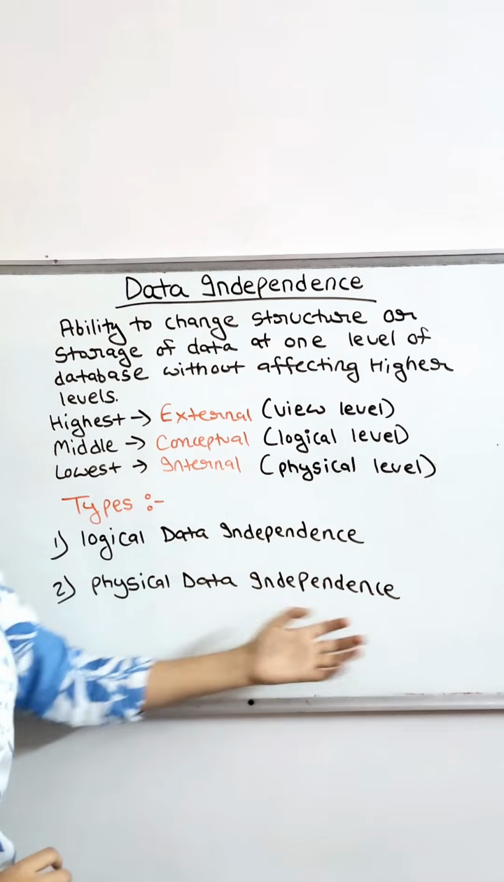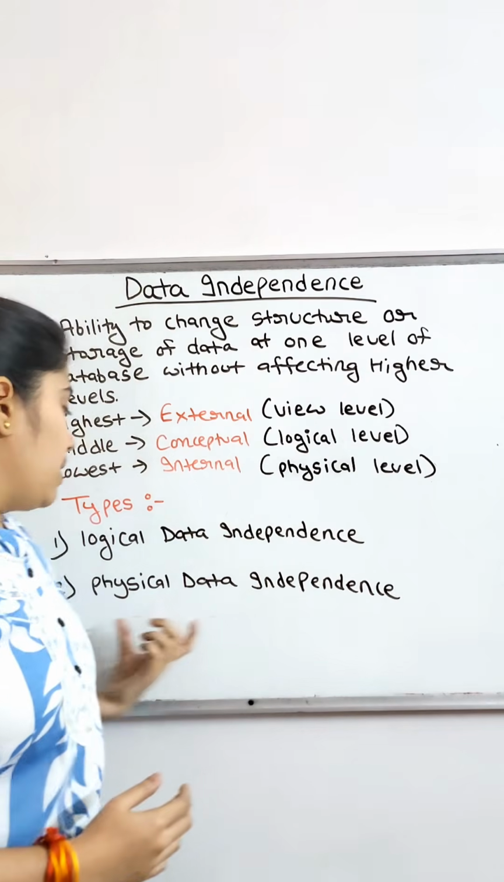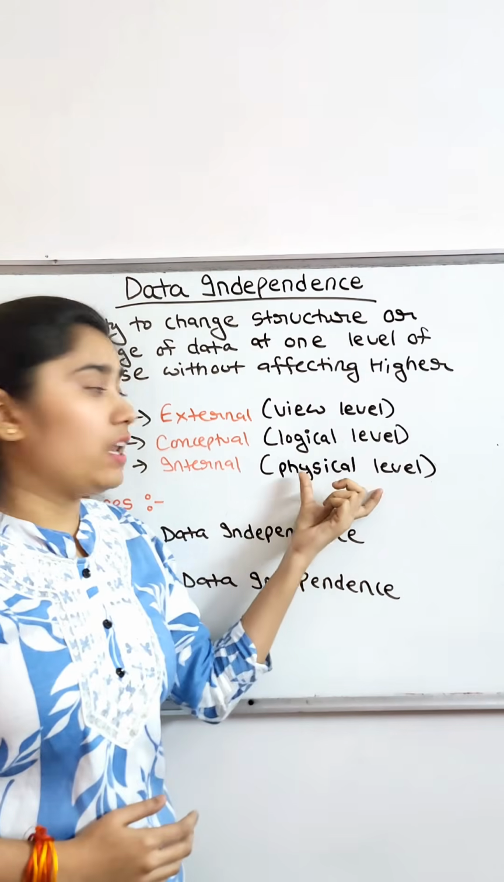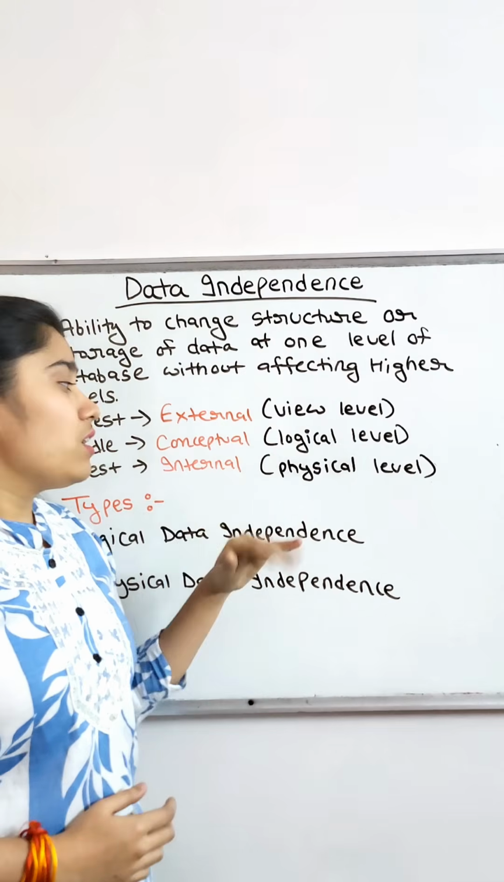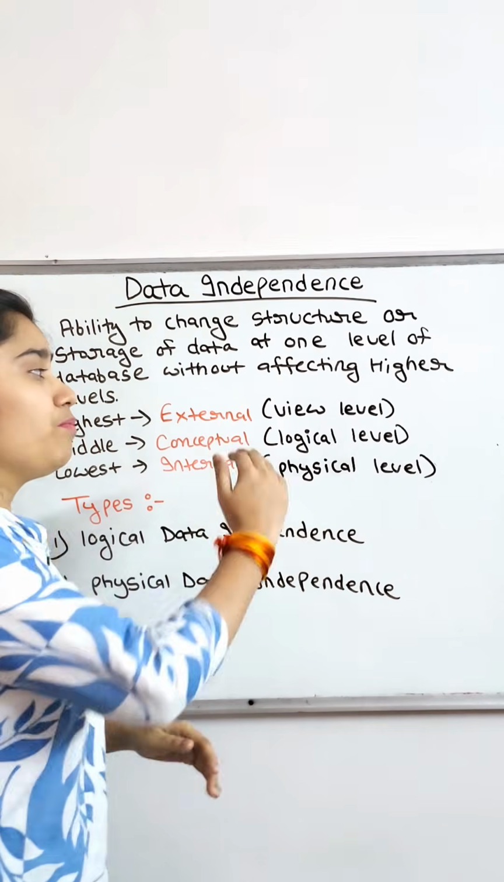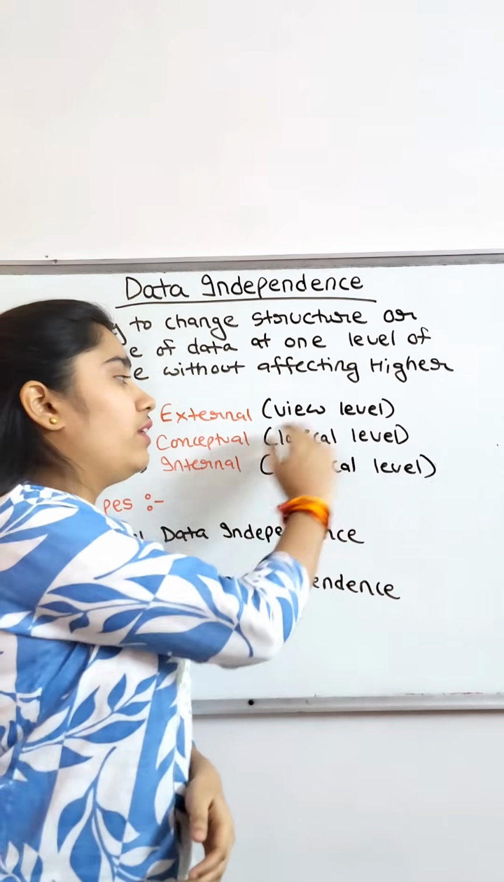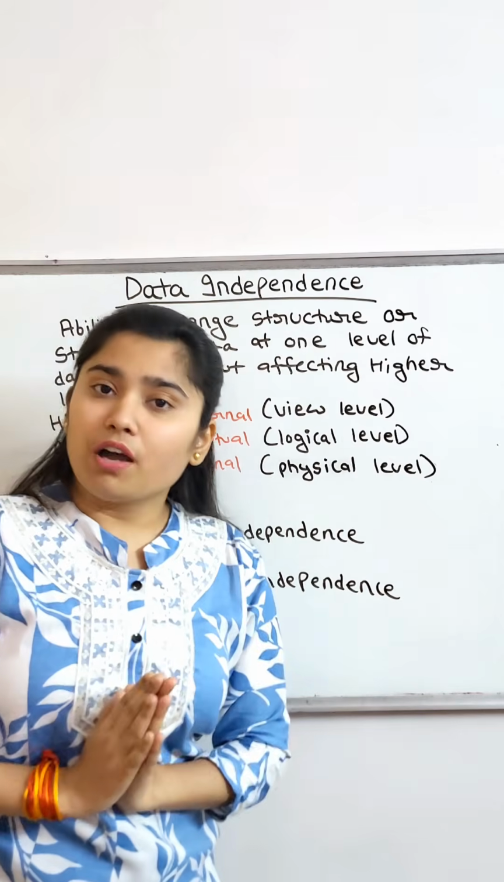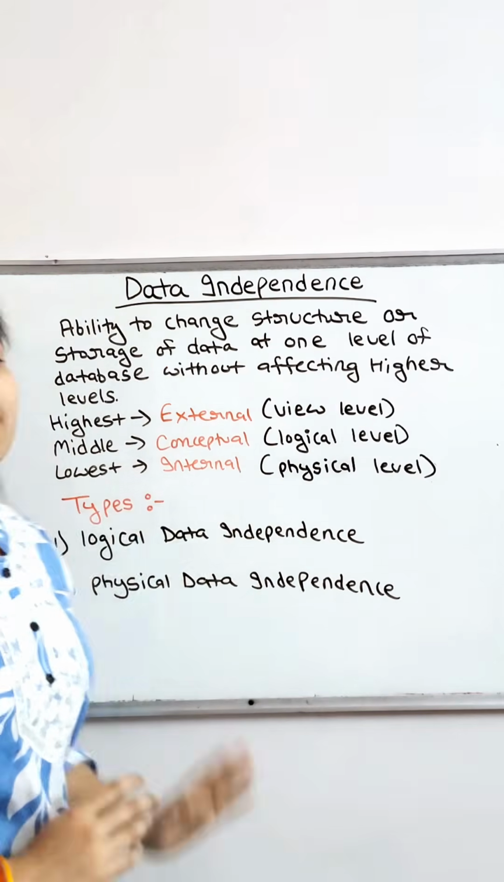Then the second is the physical data independence. And what is this? See, this is the physical level or the internal level. So if we make changes in the physical level, our higher levels, which are the view level and the logical level, will not get affected. This is what data independence is.